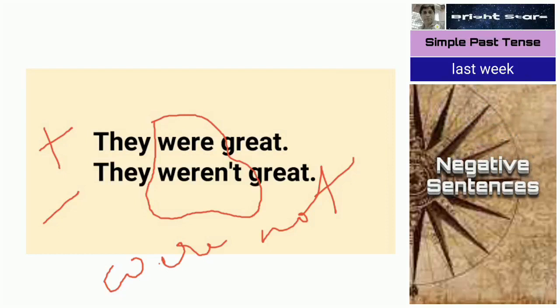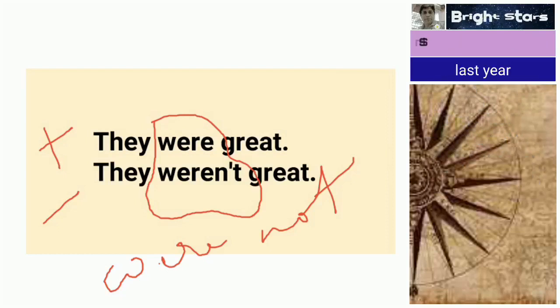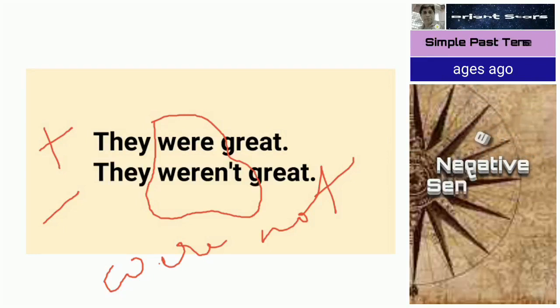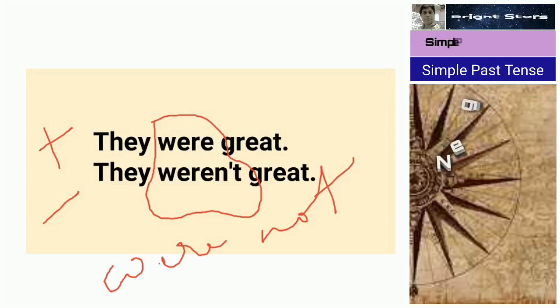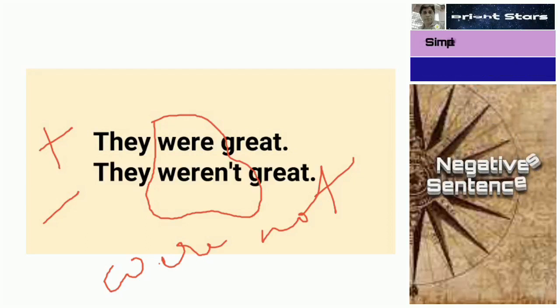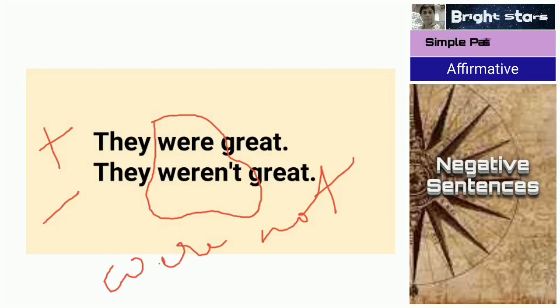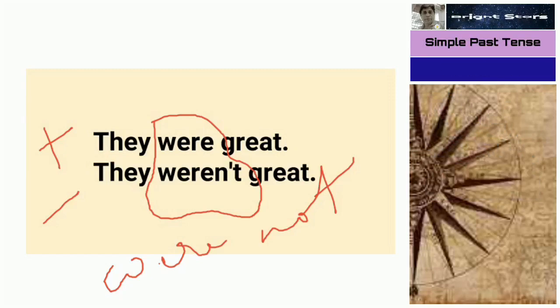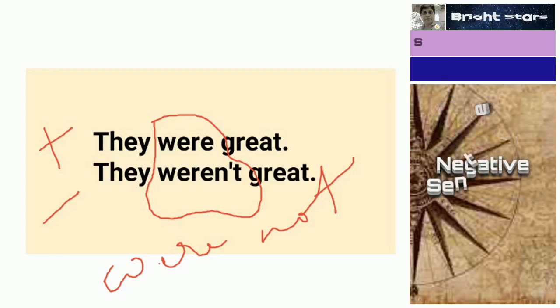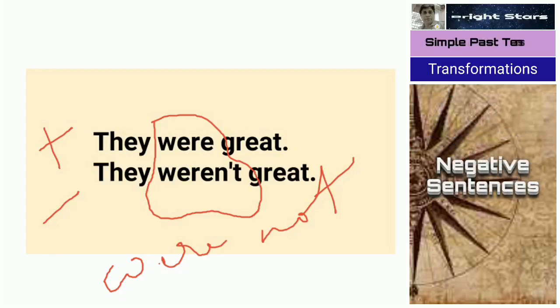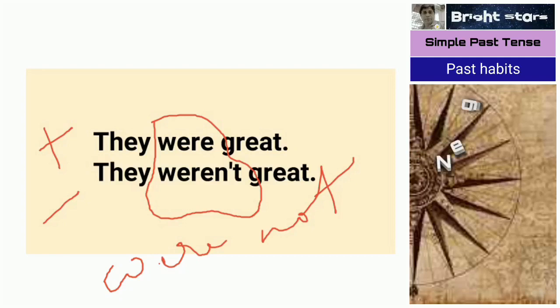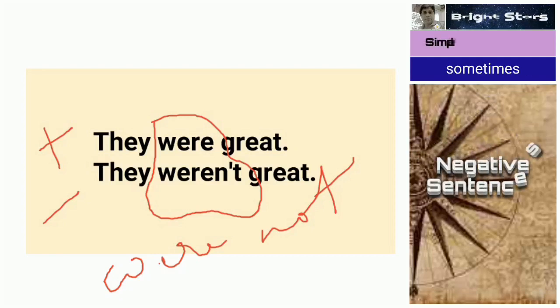So positive sentences, I have shown you how to change from simple present to simple past. Simply we are adding ed for regular verbs and a new kind of word for irregular verbs. So in these positive and negative sentences we have compared. For negative sentences we simply use did not before the basic verb, or was not or wasn't or weren't also we can use. Next we are going to study interrogative sentences.